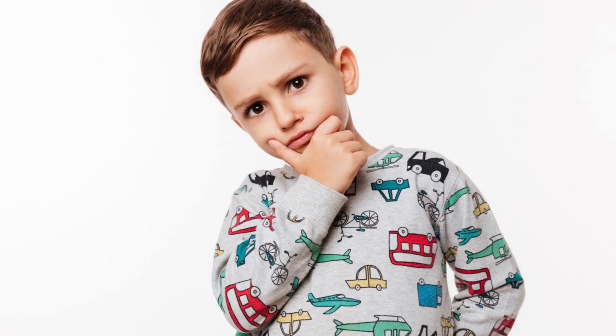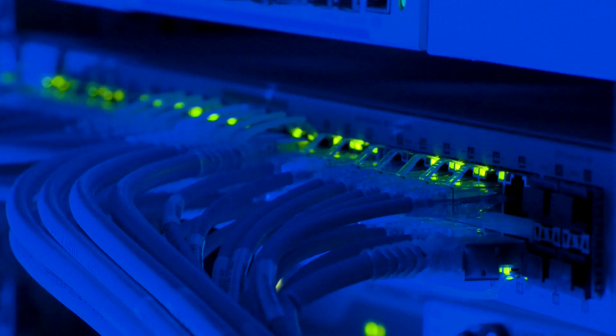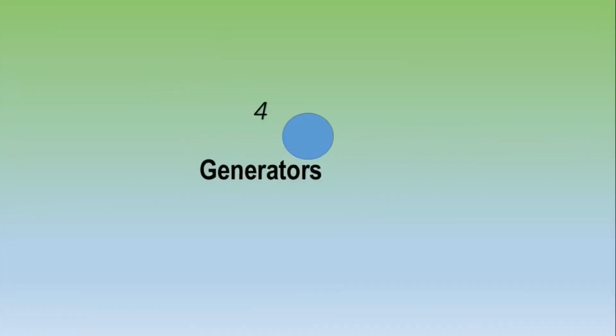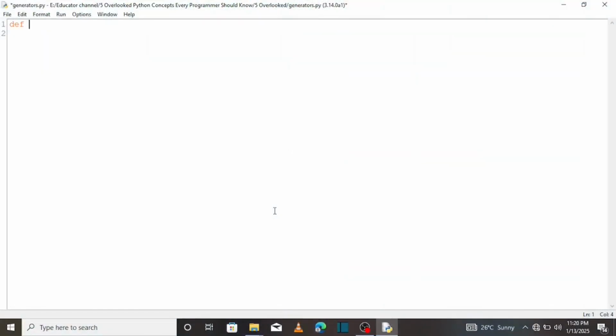Cool, right? Ever wondered how to handle large datasets without consuming too much memory? That's where generators come in. Let me show you. Def generate numbers, create a loop for i in range, should run 5 times, so use 1 to 6, yield one number at a time, so yield i.